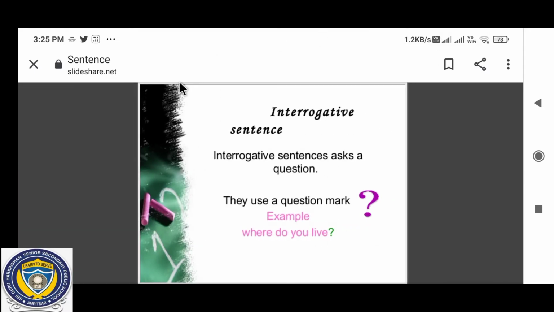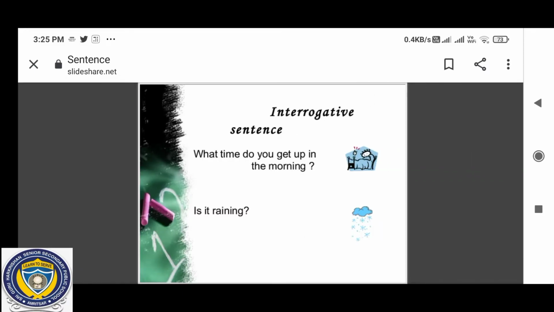Now next category is interrogative sentence. Now what are interrogative sentences? Interrogative sentences ask a question. They use a question mark at the end. Example: Where do you live? At the end there is a question mark, and I'm asking a question, where do you live? So that is an interrogative sentence.